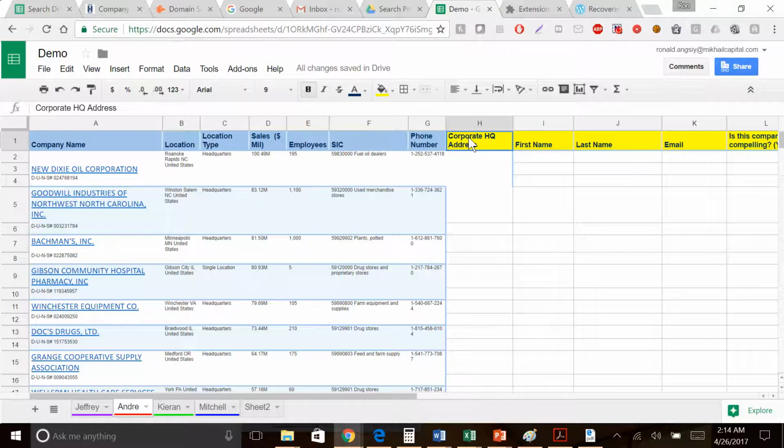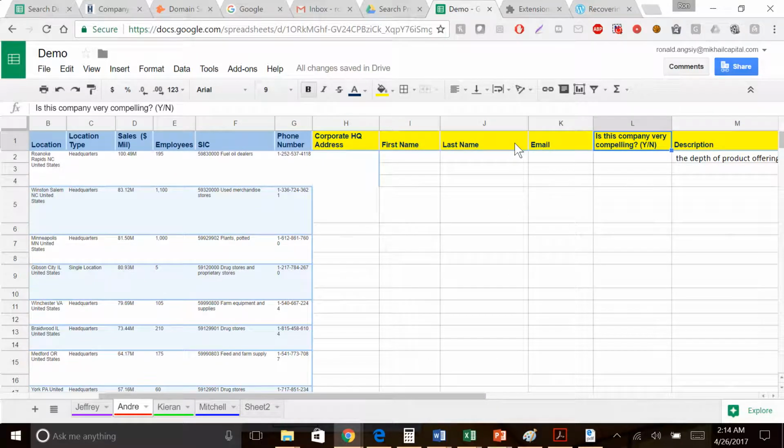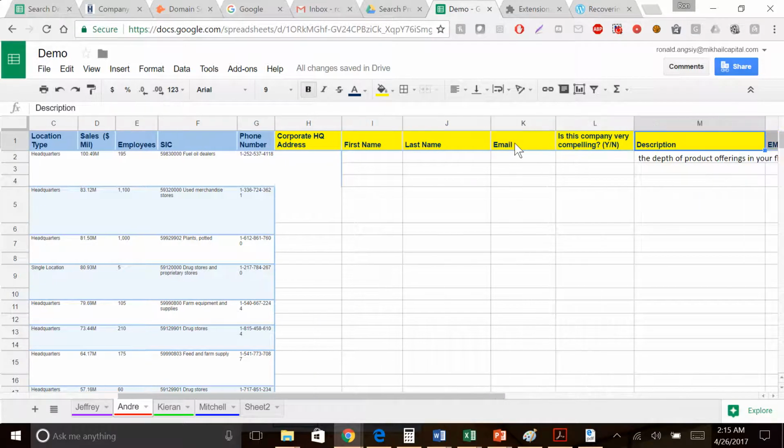Summer intern analysts will be filling out this information. So once they have the company name, they'll fill out the corporate headquarter address along with the first name of the CEO, last name of the CEO, the email of the CEO, and is this a very compelling company, yes or no, along with a very specific description column. We'll go back to this.